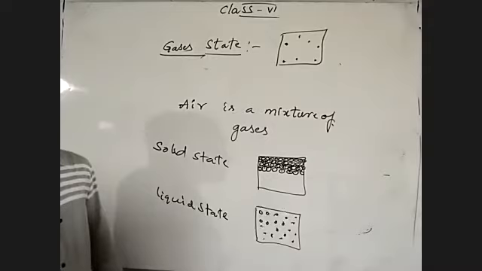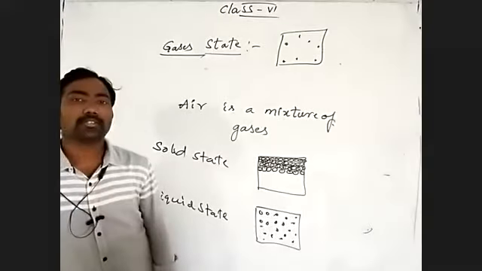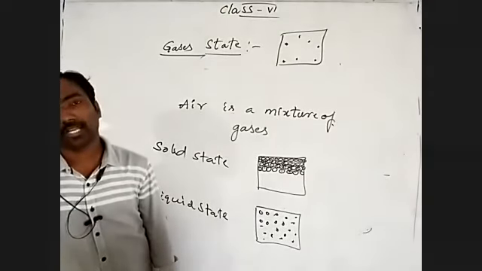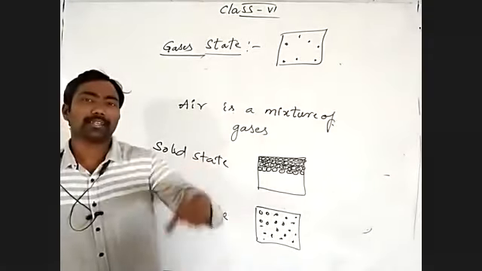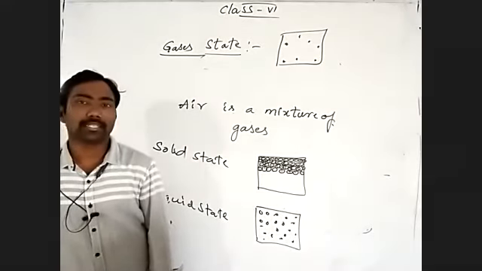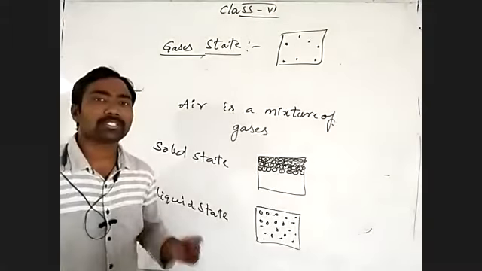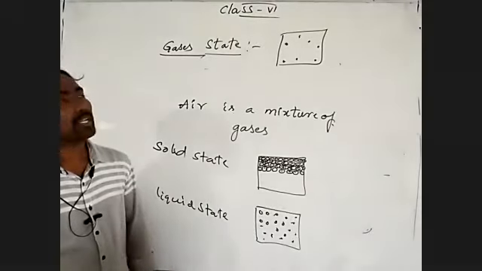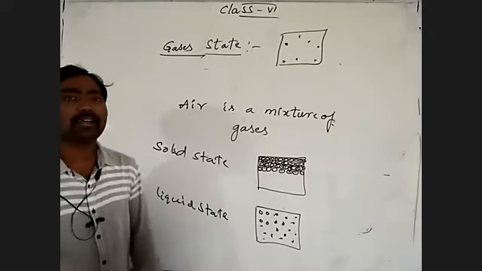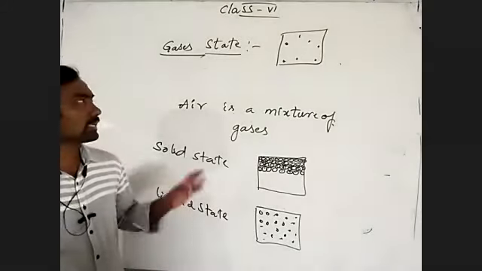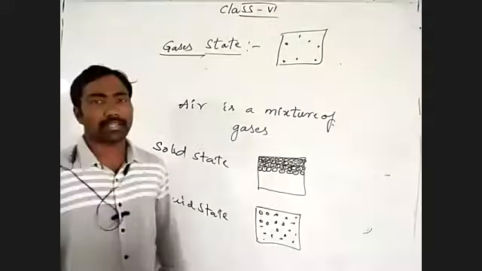Also, if you observe in your kitchen what you are using for cooking, the cooking gas, that we may call butane, it is generally filled in a gas cylinder. So a substance in the gas state takes its shape depending on the container. The shape of the gaseous state depends on the shape of the container. So liquids and gases take their shape from the container.